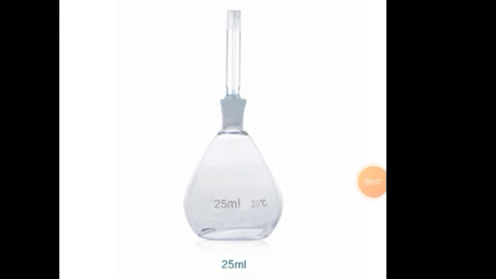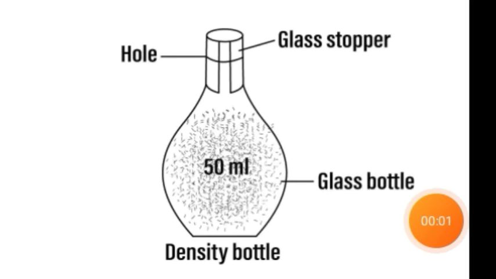We can also measure the density of a liquid using a density bottle. So this is a density bottle and it is a small glass bottle. It has a glass stopper with a narrow hole, and this bottle can store a fixed volume of liquid. So generally the volume of the bottle is 25 ml or 50 ml. So now this is a 50 ml bottle and the previous one was a 25 ml bottle.